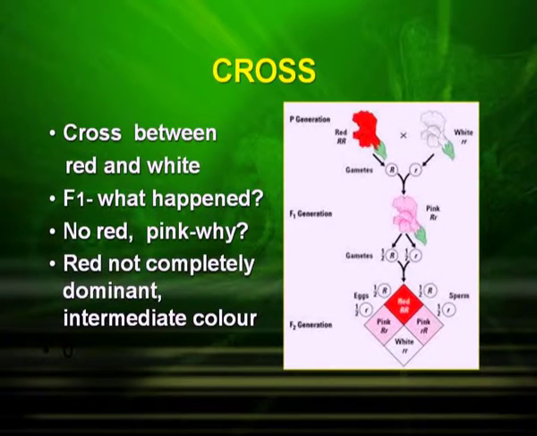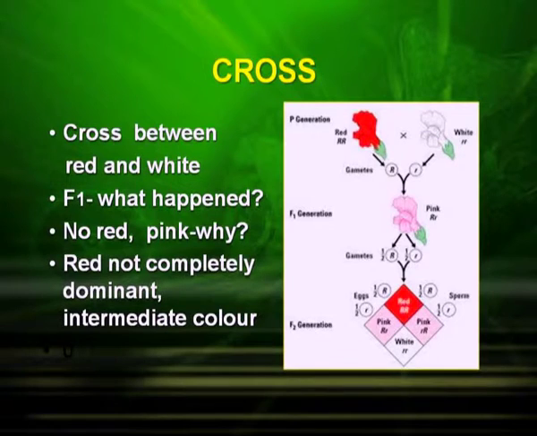When this red flower and the white flower were crossed, let us see what were the results. In the F1 generation, what happened? Oh, we got the pink flowers. Now what is the reason of having the pink flowers? According to the law of dominance, it should have been red flower because red is dominant over white. What is the reason of having a pink color? Let us find out.